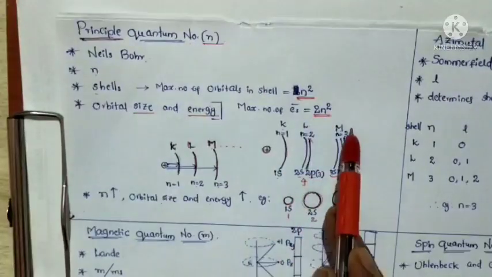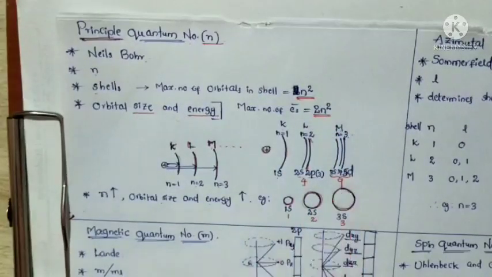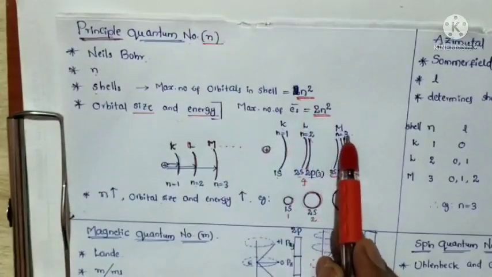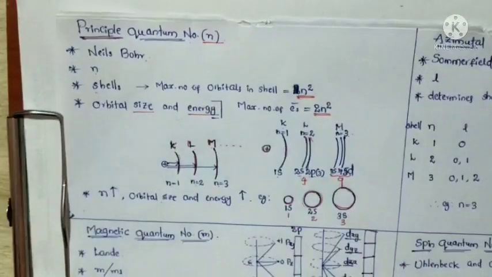How many orbitals are present in the M shell? 9 orbitals, because it is indicated by n square. n square means n is equal to 3, so here 9 orbitals are there. 3 square.